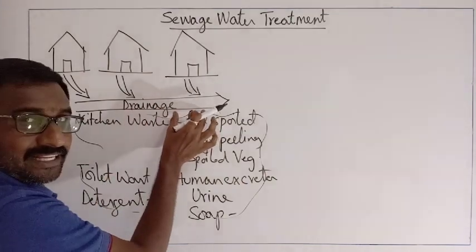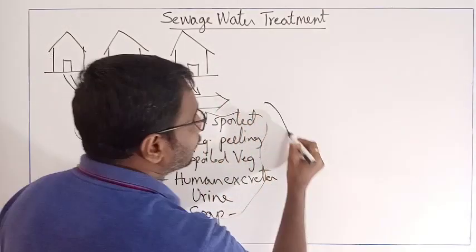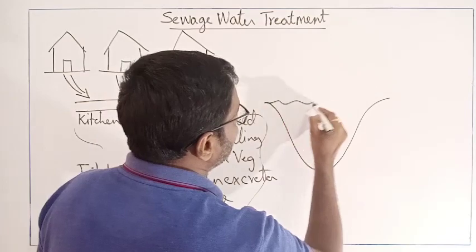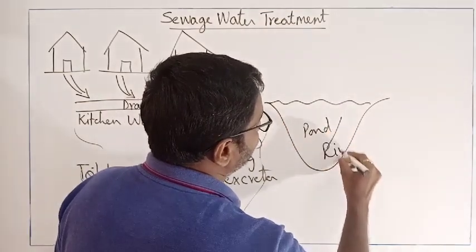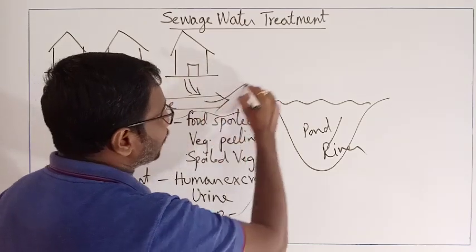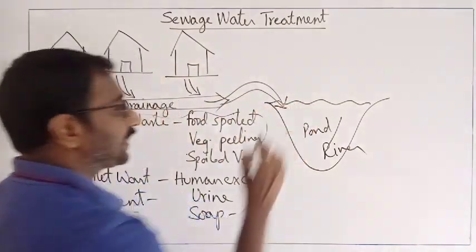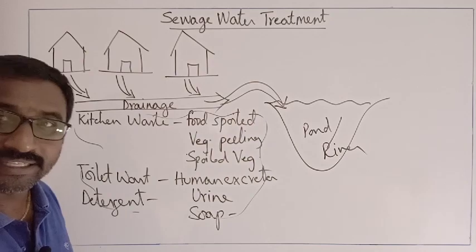And from the drainage, they will be collected in the local water body. It may be a pond or a river. So you are dumping all this sewage into the pond or the river.